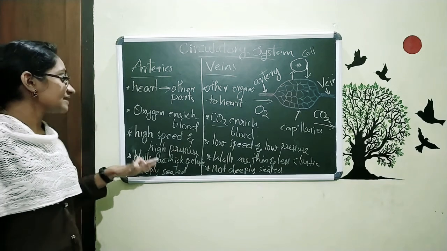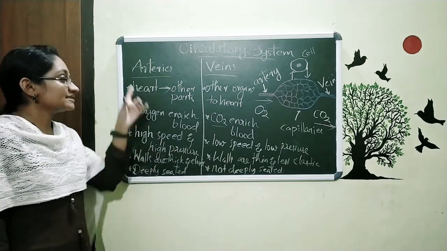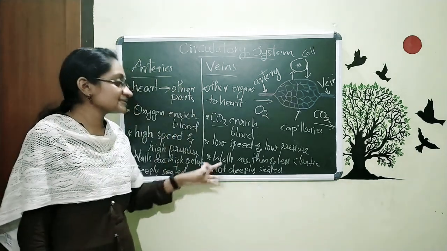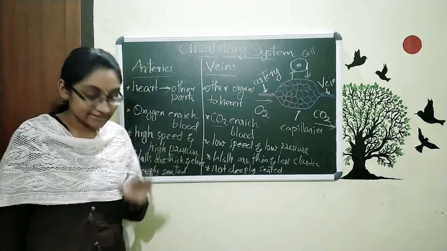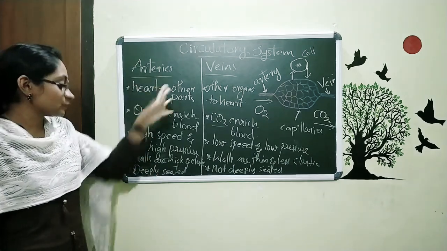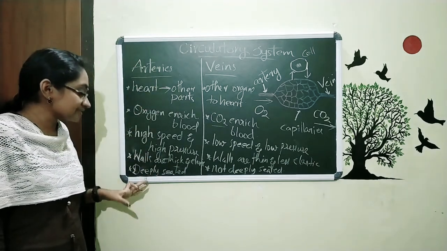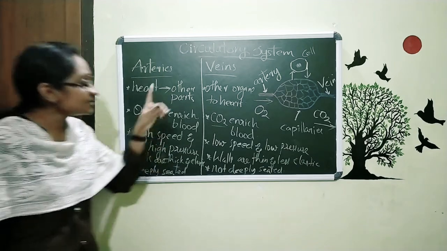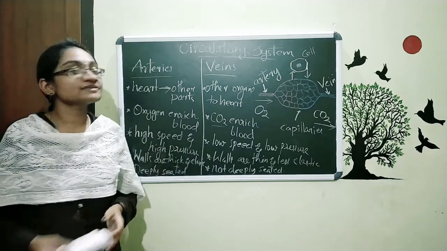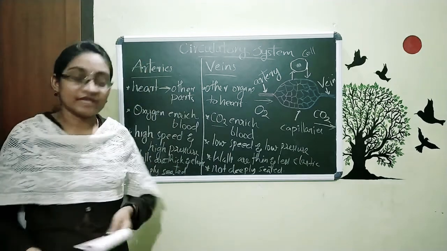The next point is that the arteries' walls are very thick and elastic, and the veins' walls are thin and less elastic. And the last point is the position of these arteries and veins: the arteries are deeply seated and the veins are not deeply seated. These are all the differences of arteries and veins.